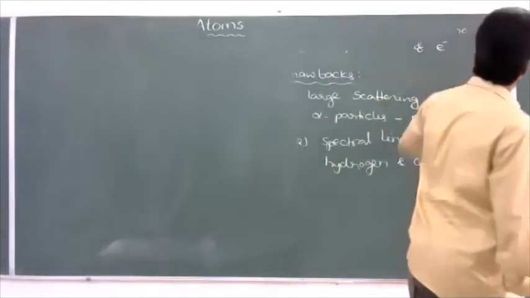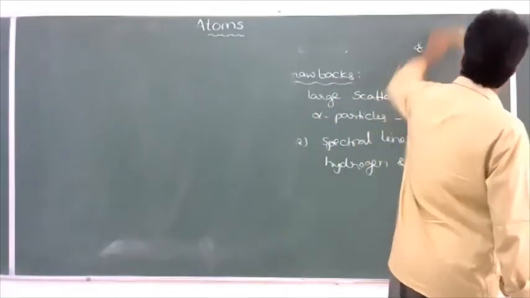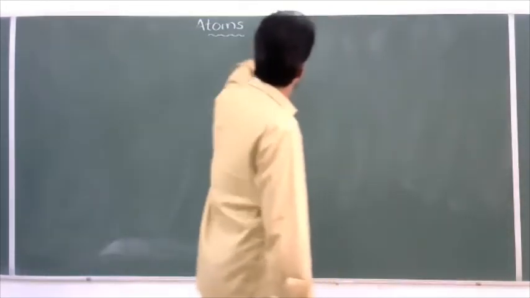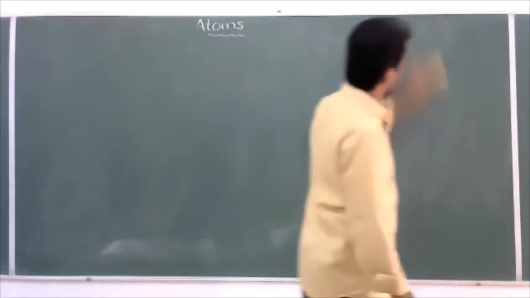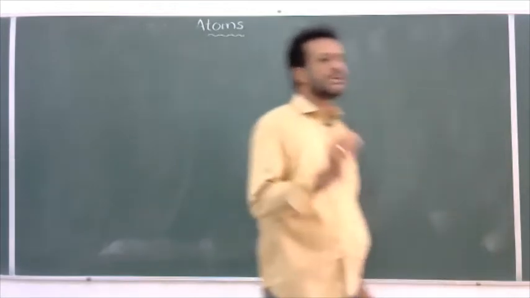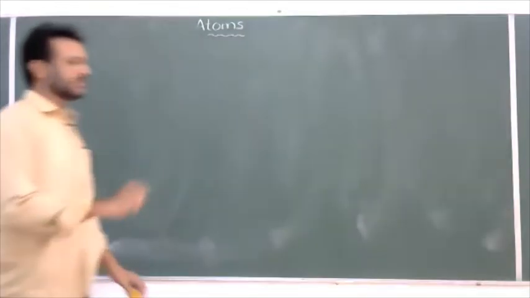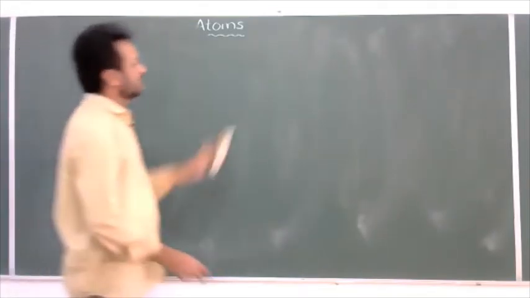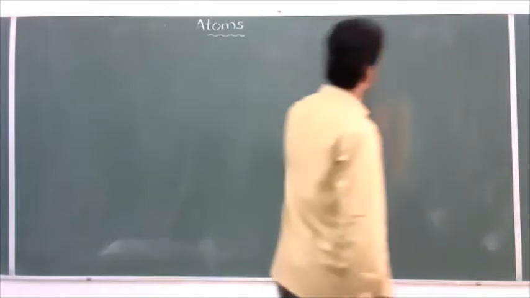But what is the origin of the Rutherford model? The alpha particle experiment. He conducted the alpha particle experiment, and finally he introduced the new concept called the nucleus. Who first proposed the nucleus? Rutherford. By using which experiment? The alpha particle experiment only.